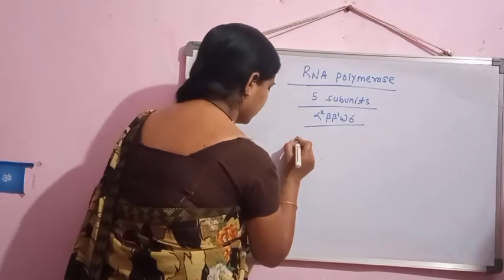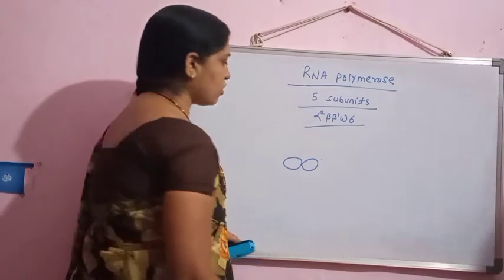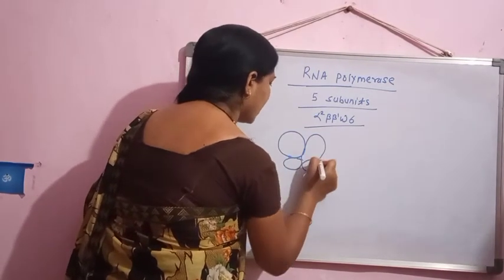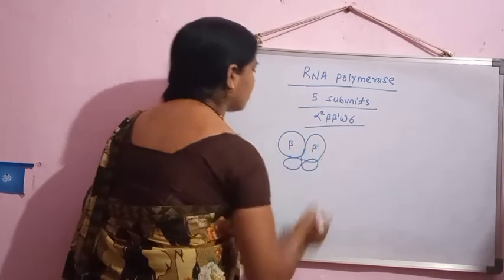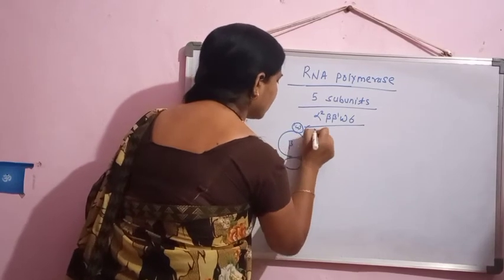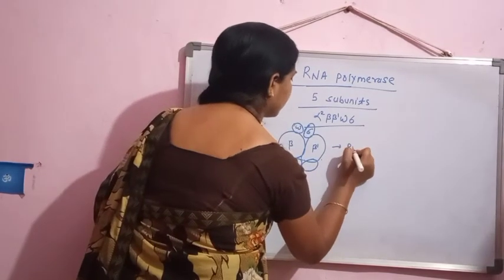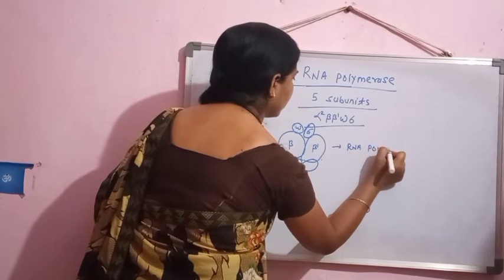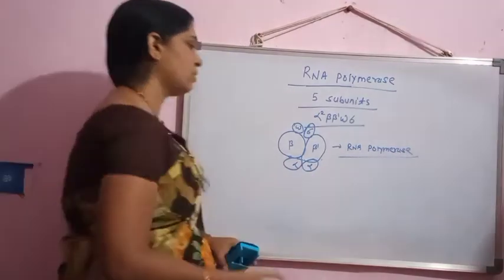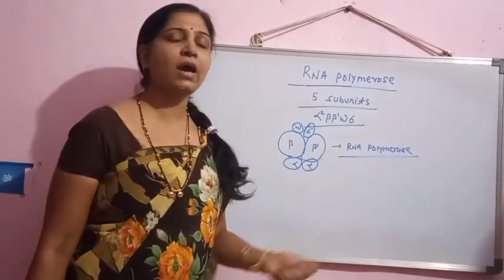Here there is the presence of 2 alpha subunits. Then there are the beta and beta prime subunits. Here there is the presence of the omega subunit and the sigma factor. Here it is the complete RNA polymerase enzyme. Means these are the 5 different subunits which are the parts of the RNA polymerase enzyme.